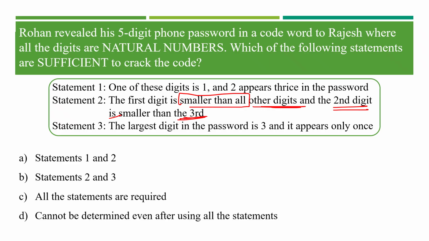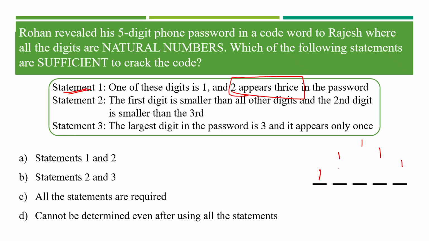In that case, let us consider a 5-digit number. Statement 1 says one of these digits is 1. It can be anywhere, isn't it? Either at the first place, second place, third place, fourth place, or the fifth place. And 2 appears thrice. Let me say 2, 2, 2.